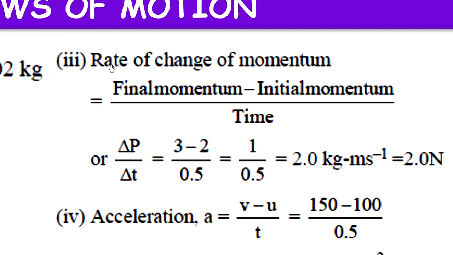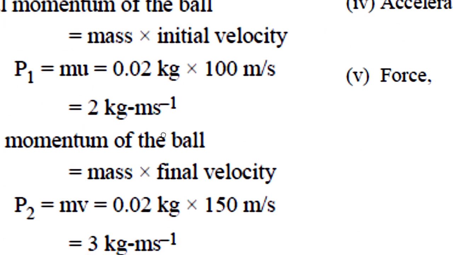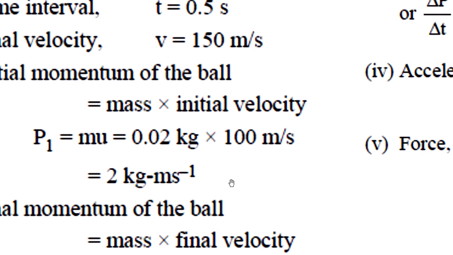And they have asked rate of change of momentum. Rate of change of momentum is change of momentum with respect to time. Change of momentum is final momentum minus initial momentum by time. So here change of momentum delta P, time interval delta T. Here 3, here 2.